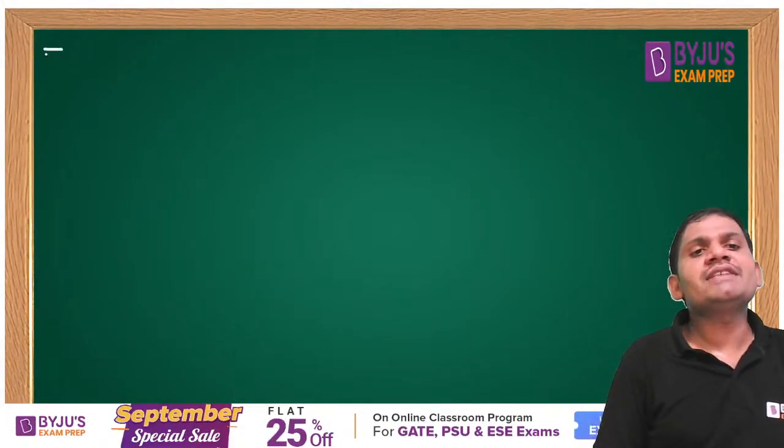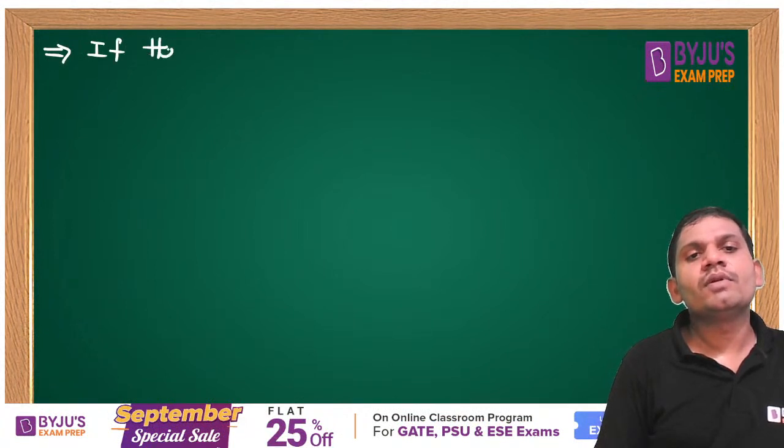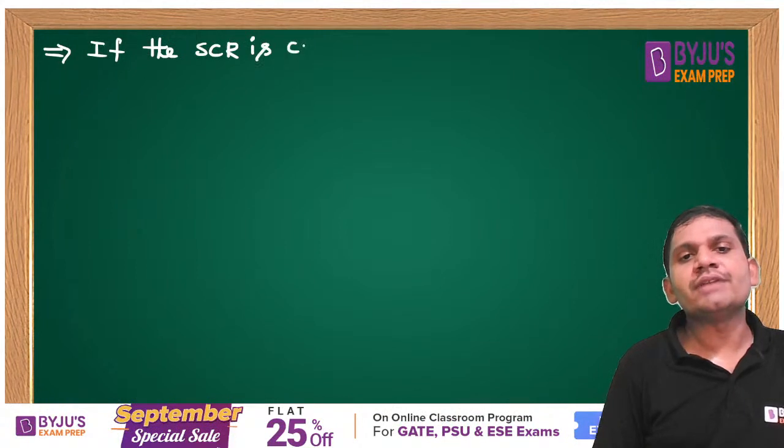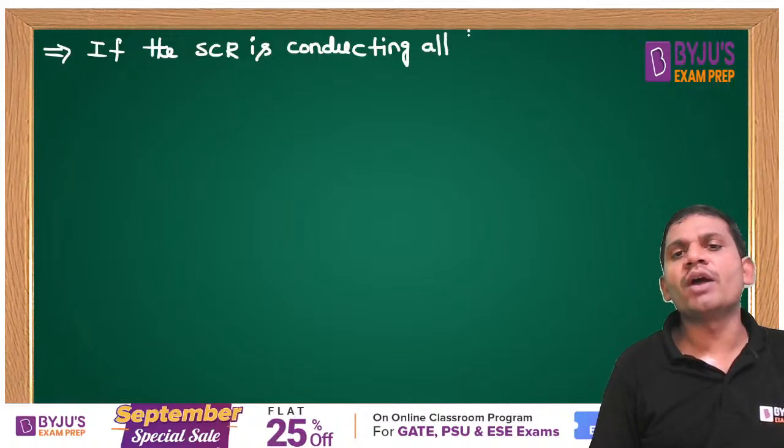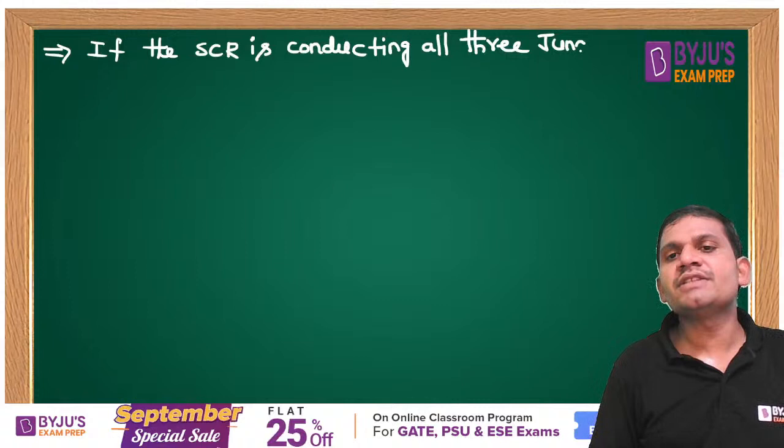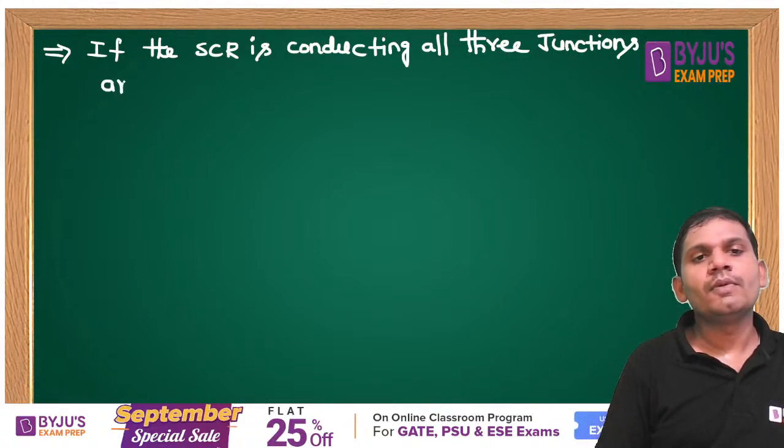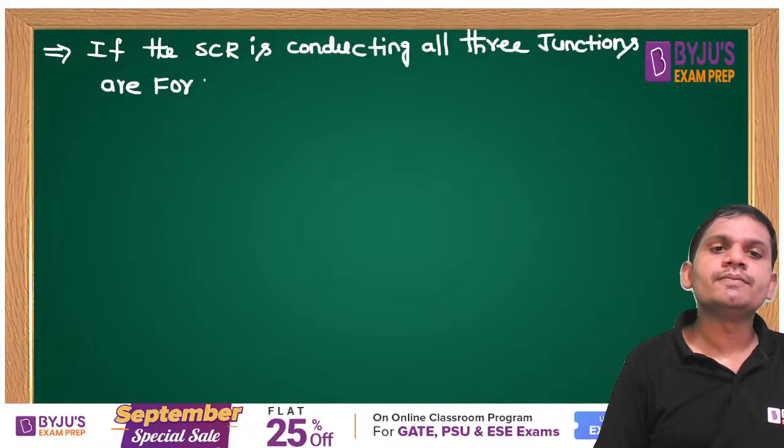If the SCR is conducting, yes friends, all the junctions are forward biased. All 3 junctions are forward biased. Very important point.